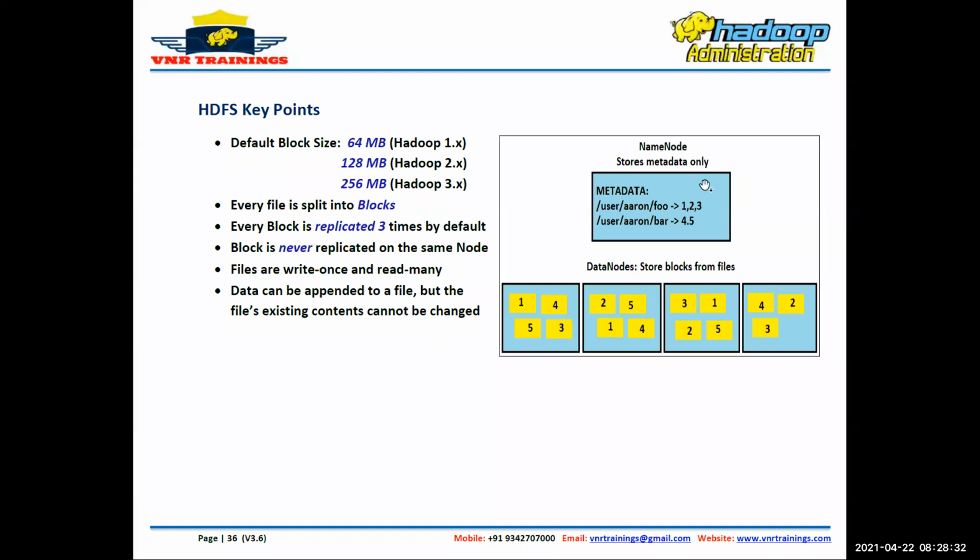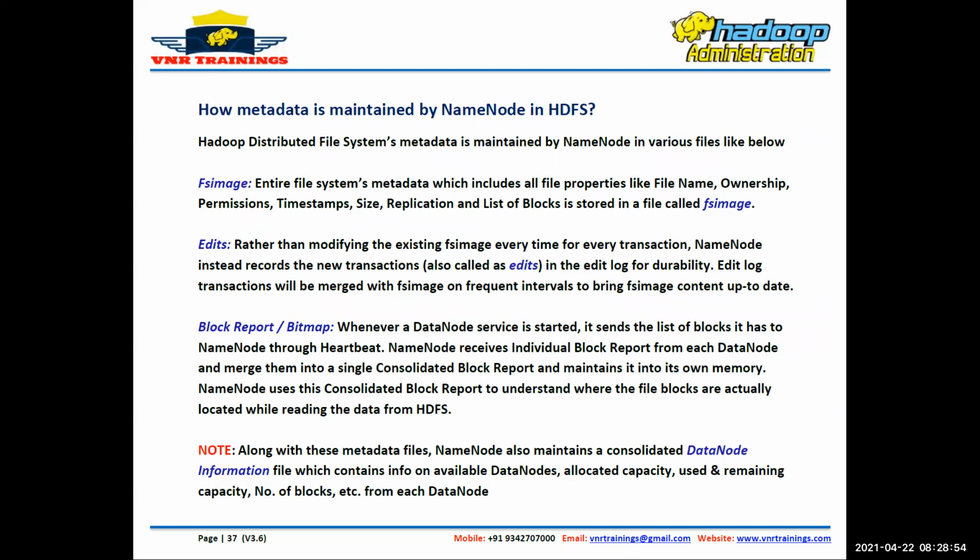So now, if you see the cluster here, this is the name node metadata, and these are the block numbers. Let's say foo is a file which has 1, 2, 3 blocks, and bar is a file which has 4, 5 blocks. So 1, 2, 3 are here, 4, 5 are here. Blocks are replicated like this. Clear? Yes. So now, how is metadata maintained by the name node in HDFS?